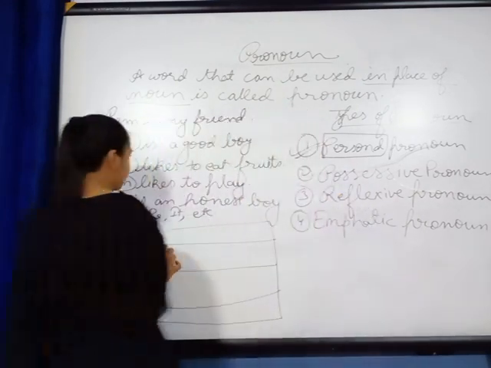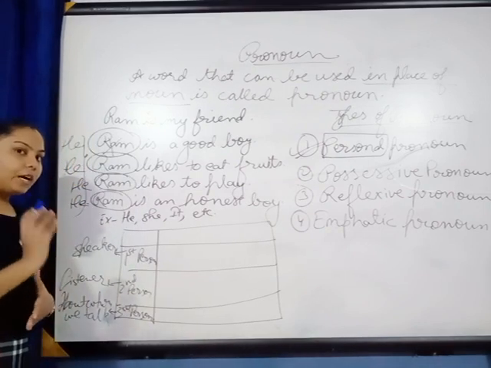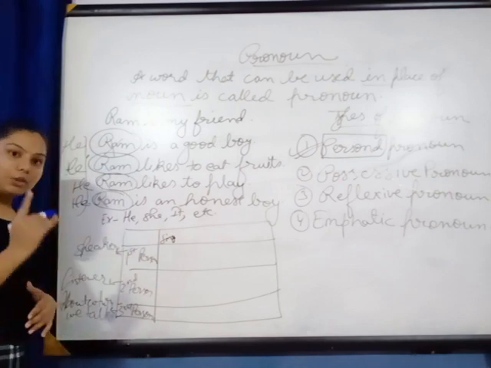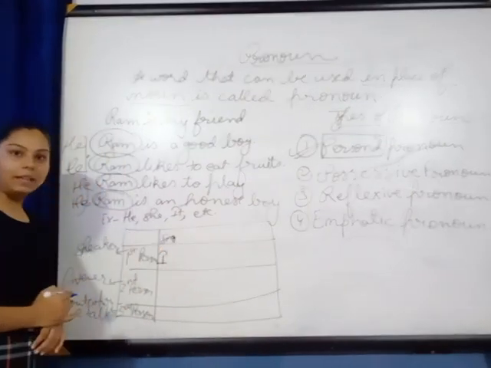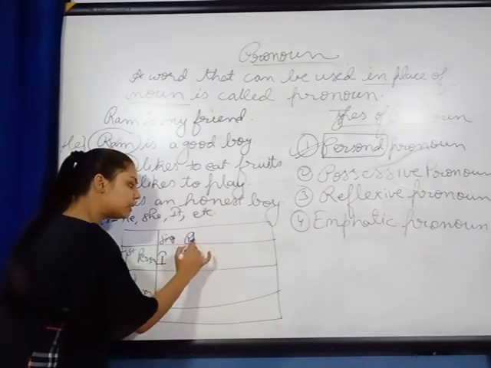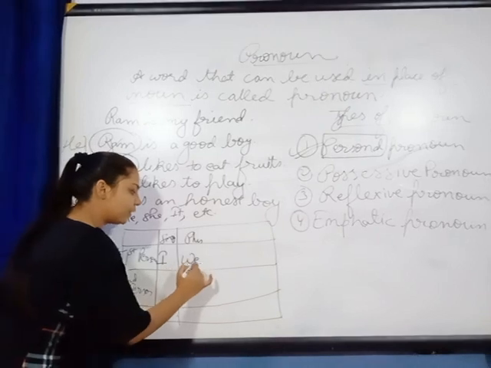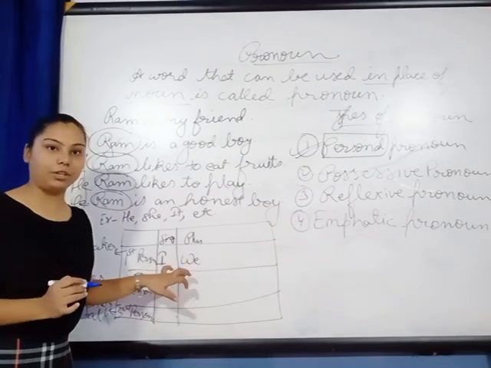Now, the persons can be either singular or plural. If we talk about singular first person, what will it be? I. And if I talk about plural first person, what will it be? We. Now both these words are used as subject.